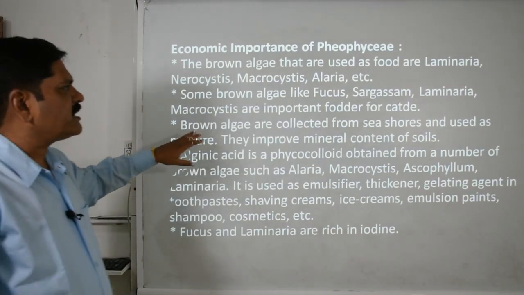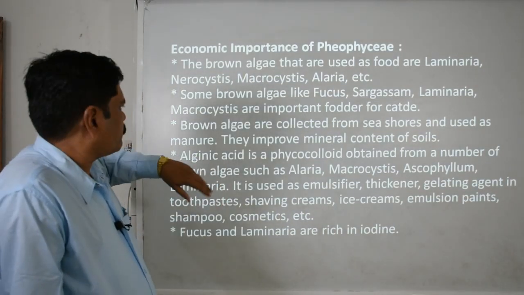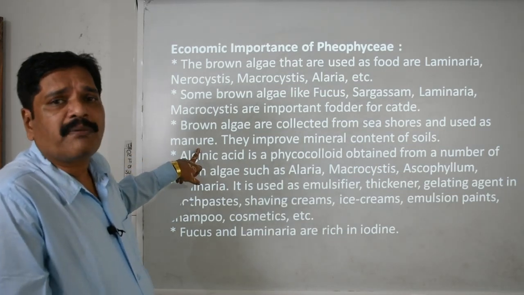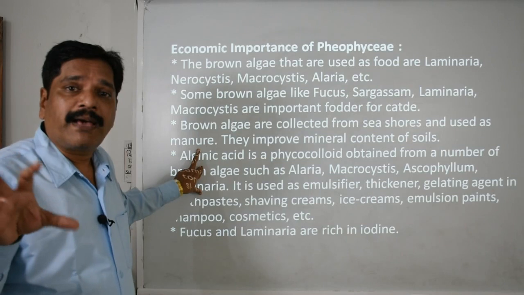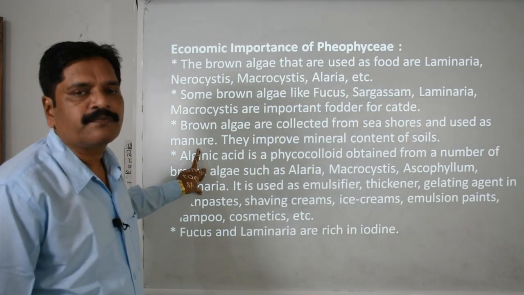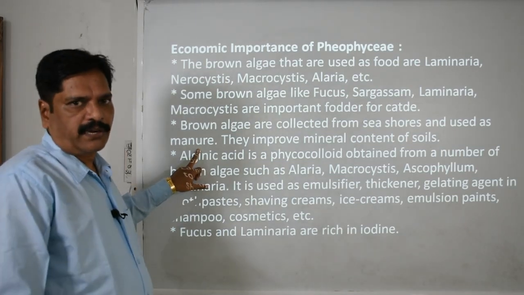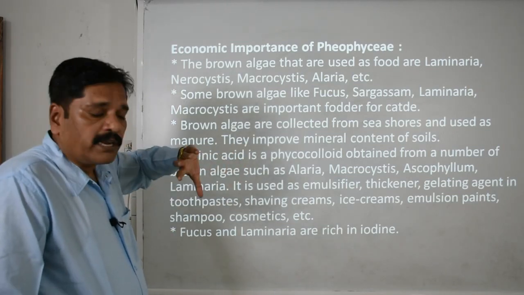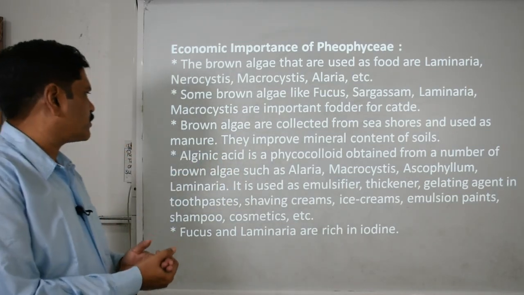Some brown algae are collected from the seashores and basically used as manure. It is such a good manure, and because it is marine in nature, it gives iodine and this kind of material too. It is responsible for improving the mineral content of the soil.